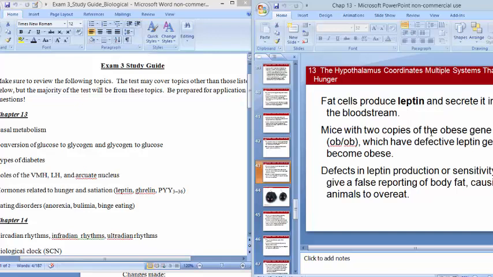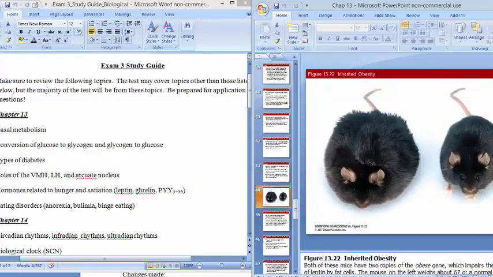However, if an individual has damage to these genes so that their fat cells don't produce leptin, then they may still be overweight, but their brain doesn't know they're overweight because leptin's not there to trigger that, and so the individual might continue to feel hungry and overeat. So you see we had the exact same thing. Both of these mice had a problem with their leptin production, but the difference is this mouse was treated with leptin versus this mouse that was untreated, and you see what happens here, okay?